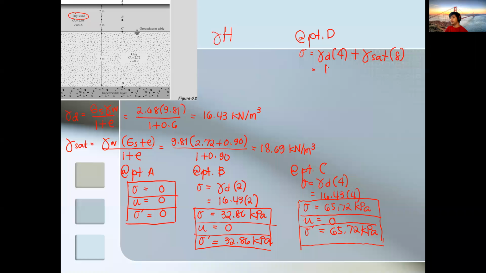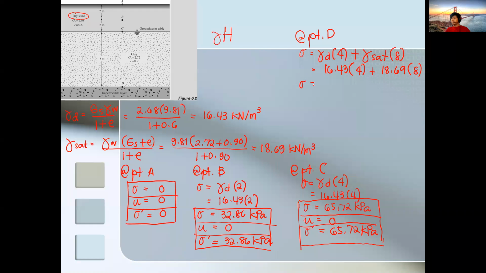So you have 16.43 times 4 plus the saturated unit weight. So saturated unit weight is 18.69 times 8.